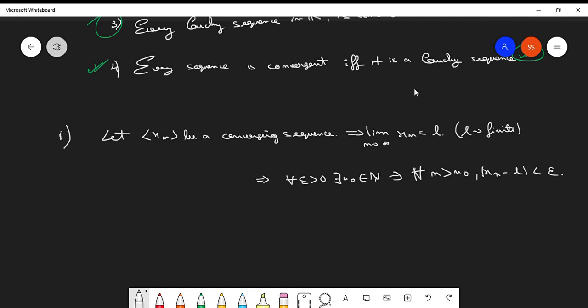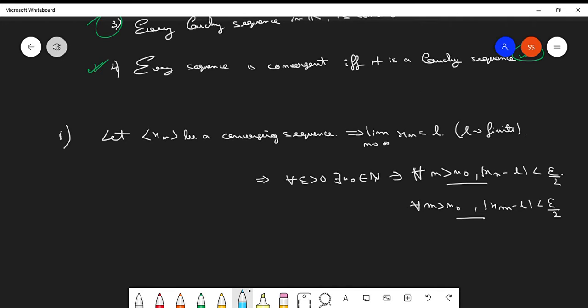So we can say the same thing for all m greater than n naught. We have mod of xm minus L less than epsilon. So let this be epsilon over 2, for all epsilon greater than 0. We choose the value of epsilon such that we mark this converging statement using epsilon over 2. It won't cause any problem, right? Because we are doing this for all epsilon greater than 0. So these two statements are true. I guess you have understood, because both m and n are greater than n naught, so this is obviously valid.